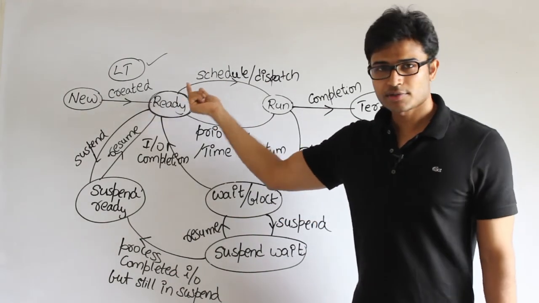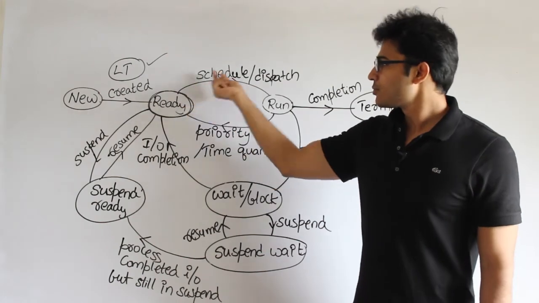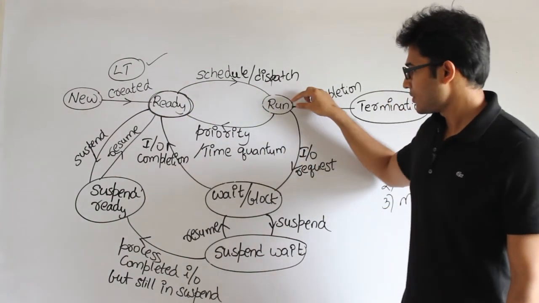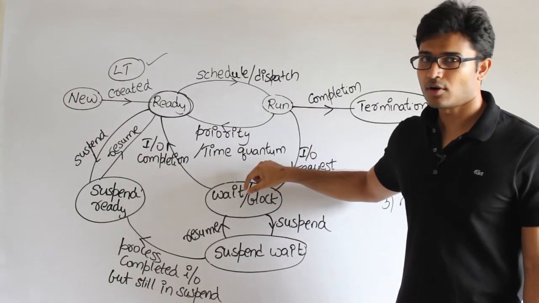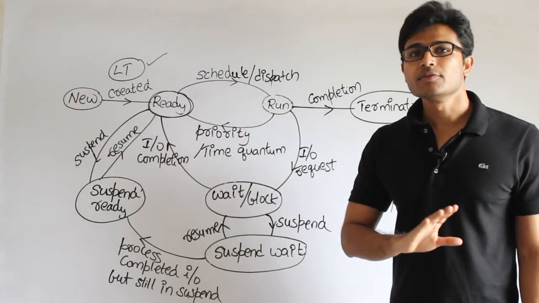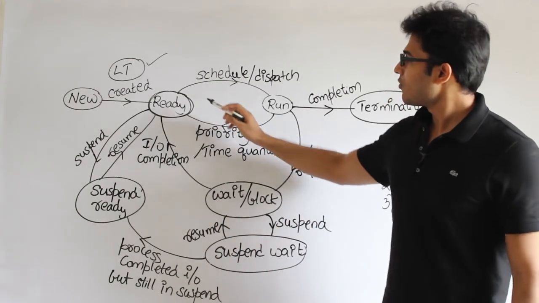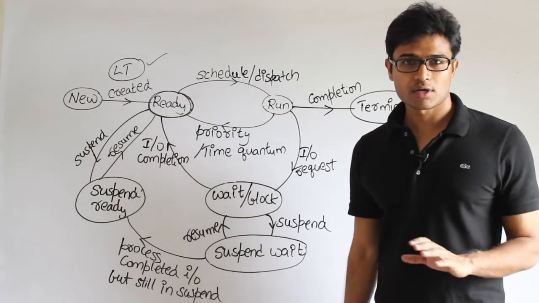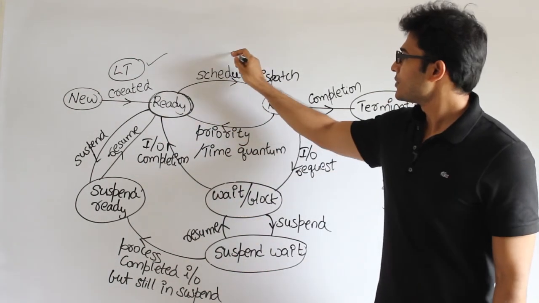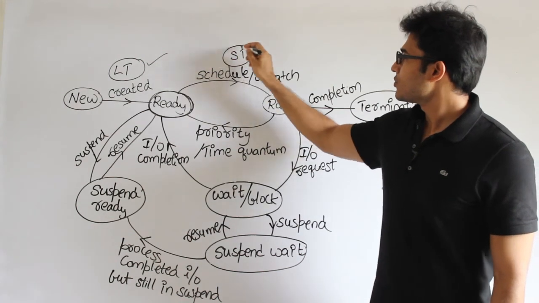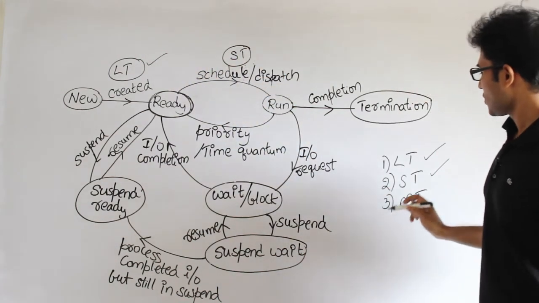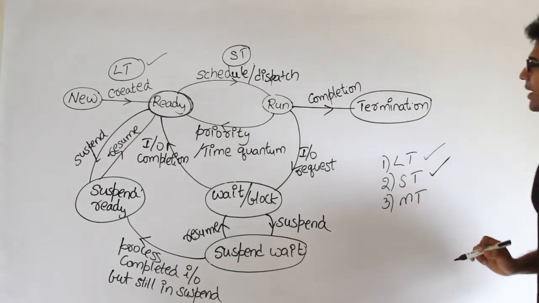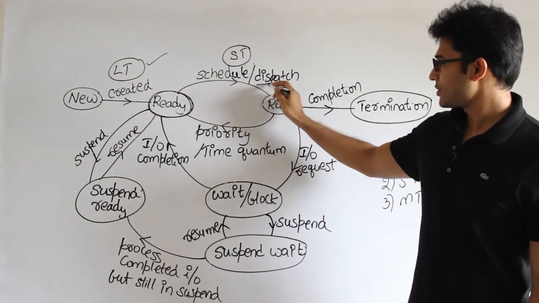Only for that one process it is going to be valid, and once the process completes execution or goes out to the wait block, it is going to be invalid, right? That is the meaning of short term. The short-term decision is made by the short-term scheduler, which is also called the dispatcher.